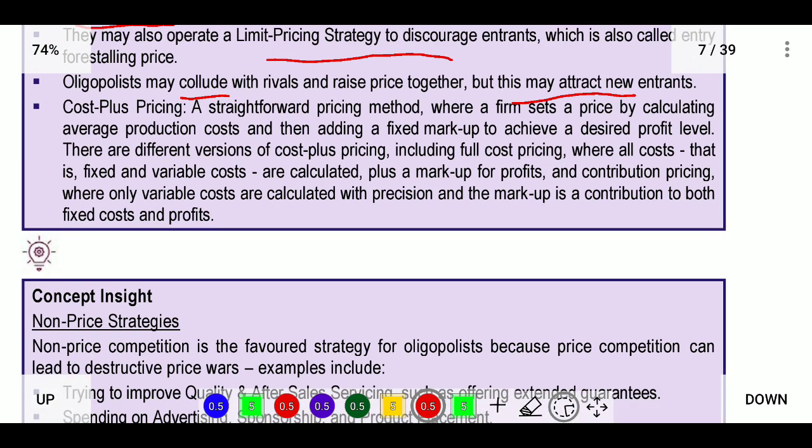Here cost plus pricing is a straightforward pricing method where a firm sets a price by calculating the average production cost and then adding a fixed markup to achieve the desired profit level. So what is the production cost, add the markup, add the profit margin, and they will sell that. Fixed plus variable cost are calculated plus markup for profit. In contribution pricing, only variable costs are calculated with precision and the markup is the contribution to both fixed cost and profits.